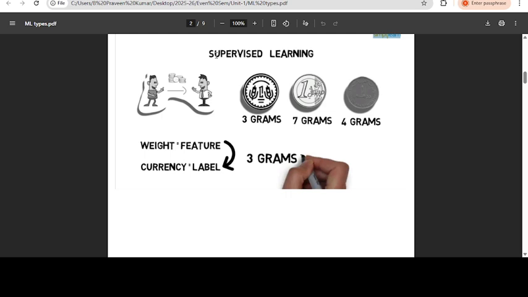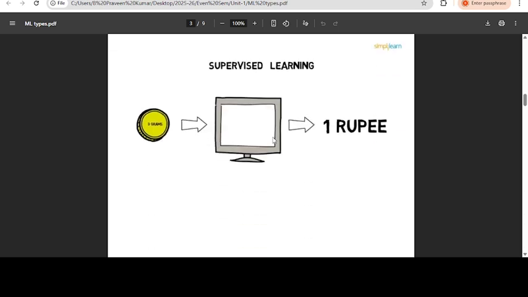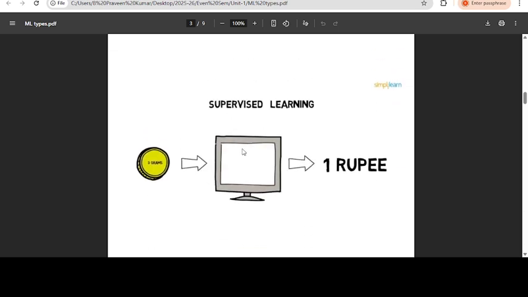Here the label is mandatory. Label is mandatory means we have to classify. That is called supervised learning here. For example, this is a machine learning model we have. What input are we giving? 3 grams. Then it says, this is the 1 rupee coin.